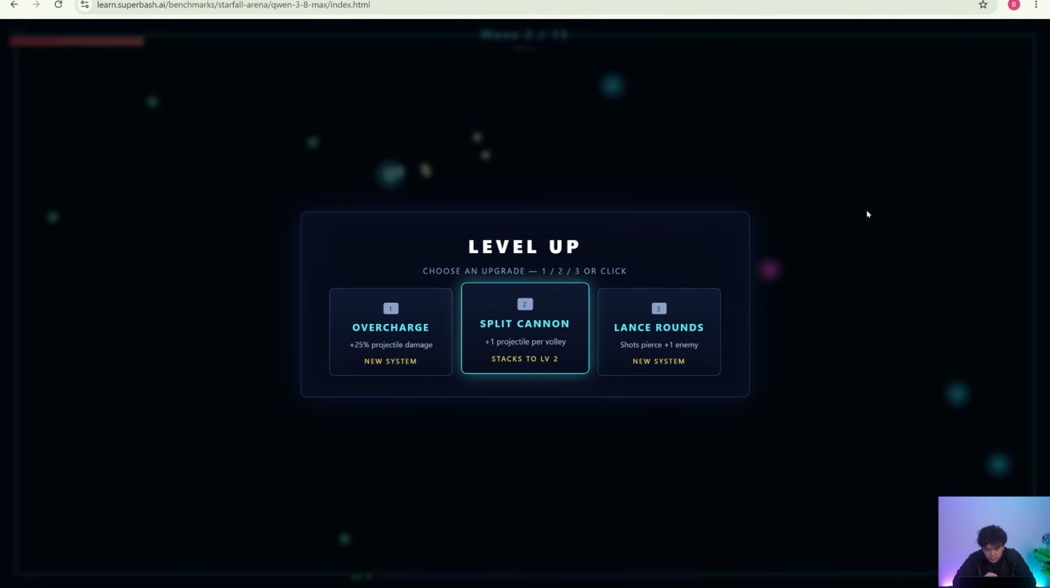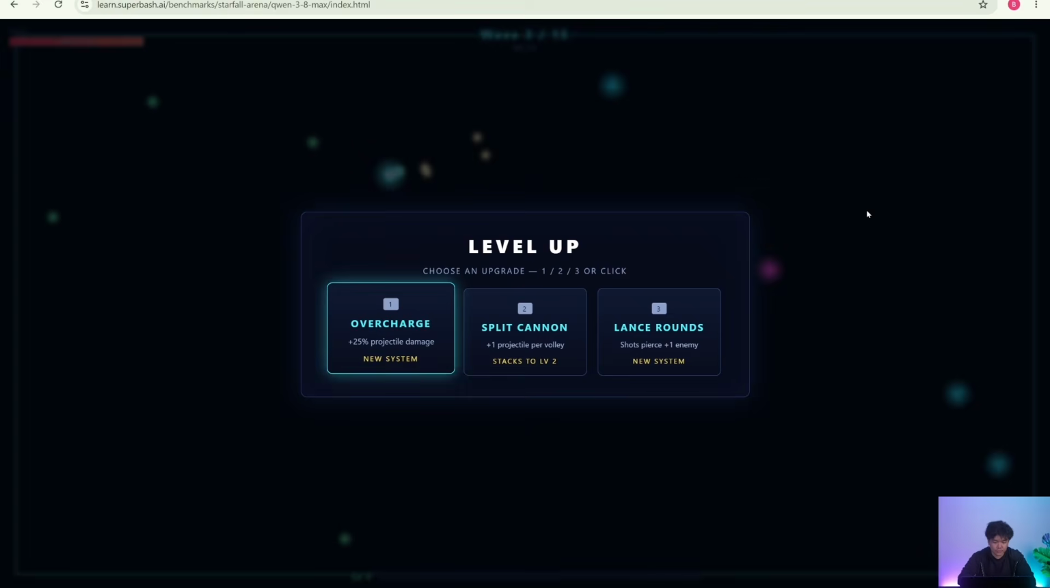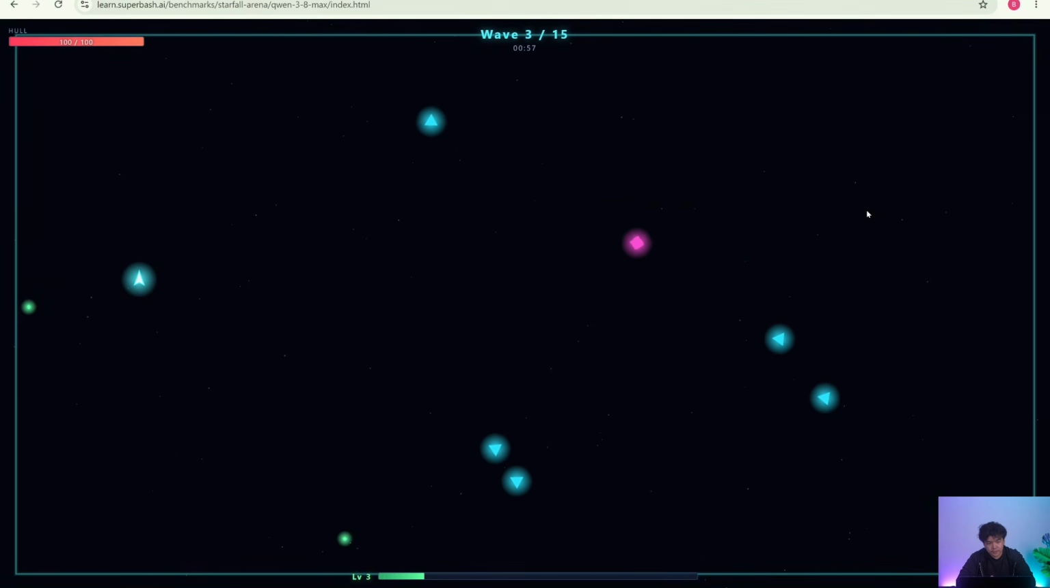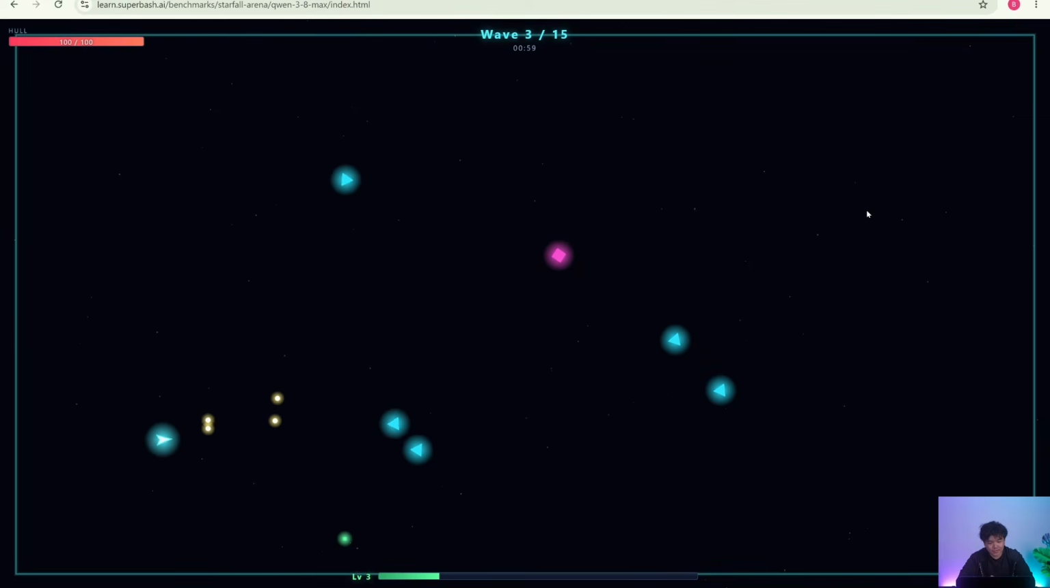Let's see. Okay, ooh, we got another level up. Projectile damage. Let's go for that one. So it might take a while for us to get to level 15, but you guys can try this out as well. It's on our website.